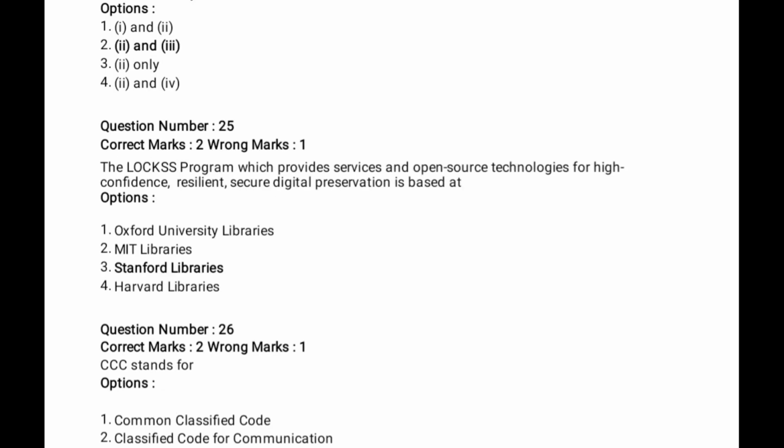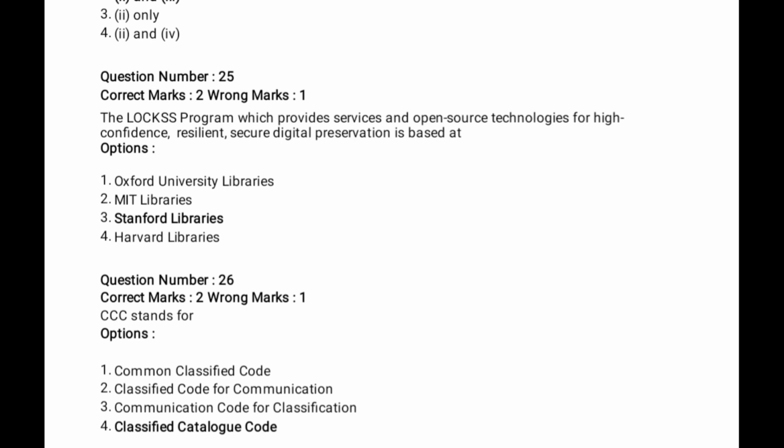Next we will go for question number 26. Classified Catalogue Code stands for. CCC stands for, it is asking like that. Everyone knows, it is a common basic question in library science. Classified Catalogue Code is the right answer.